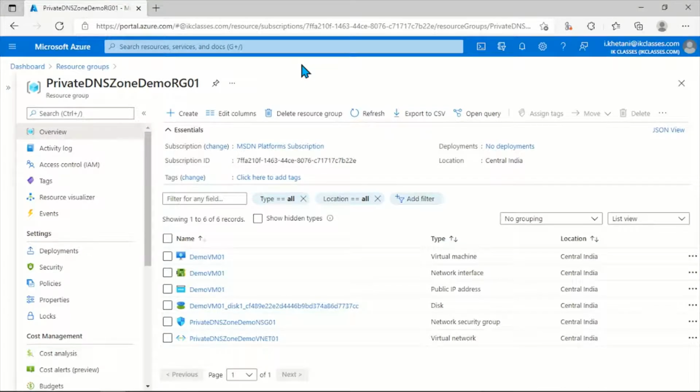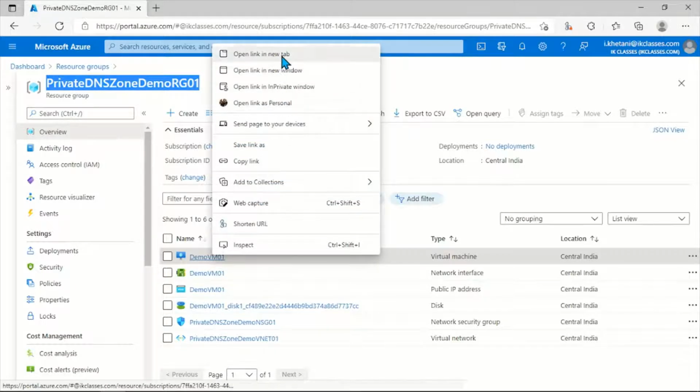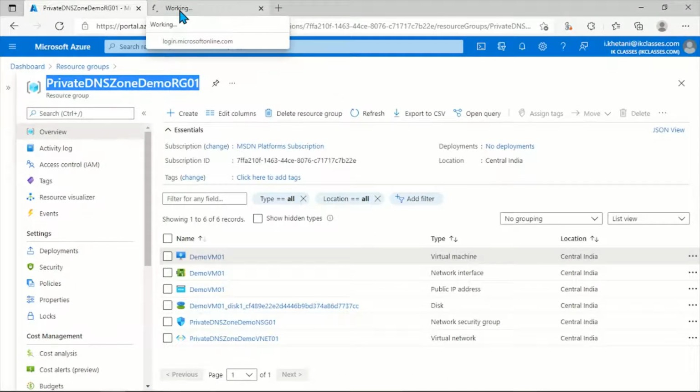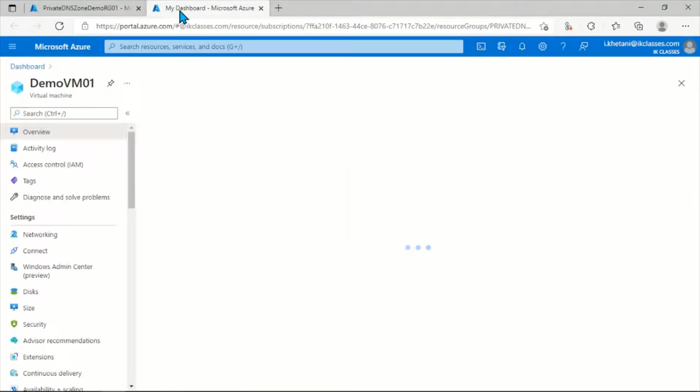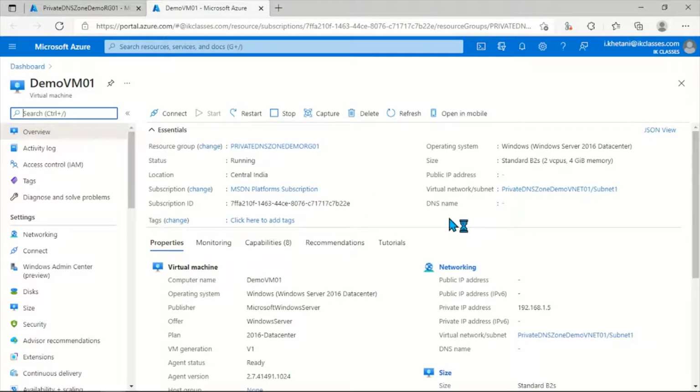So guys, in this demo, we'll see how we can deploy Azure Bastion and how we can use Azure Bastion to connect to VMs. I'll be using the same resource group that we used in the private DNS zone demo, and I have one VM in that resource group, demo VM01. If you see, I don't have a public IP assigned to demo VM01. We have a private IP assigned to it, so I won't be able to connect to this VM over the internet. The private IP assigned to demo VM01 is 192.168.1.5.